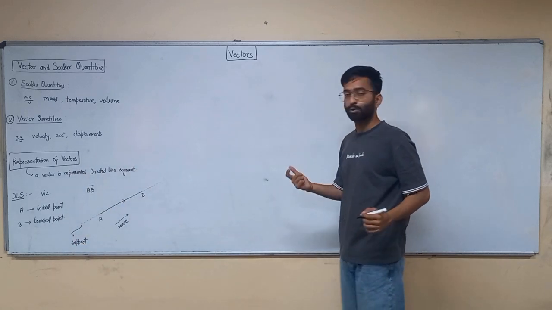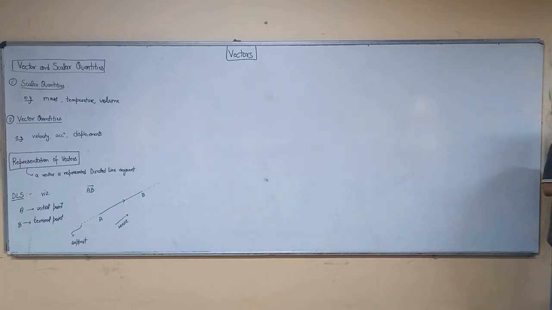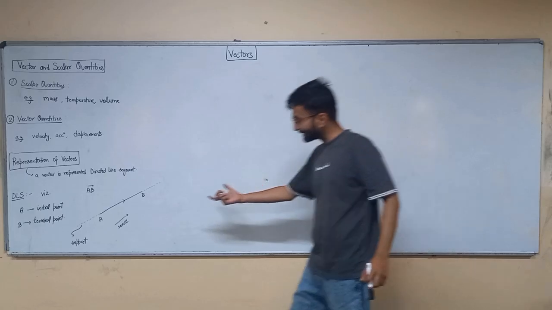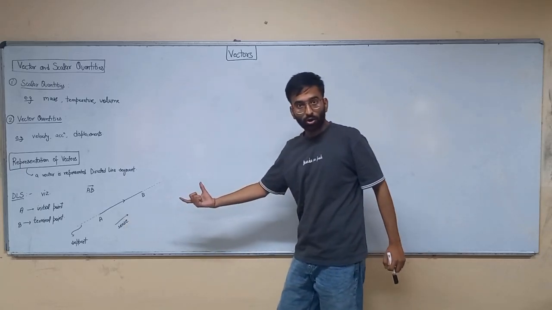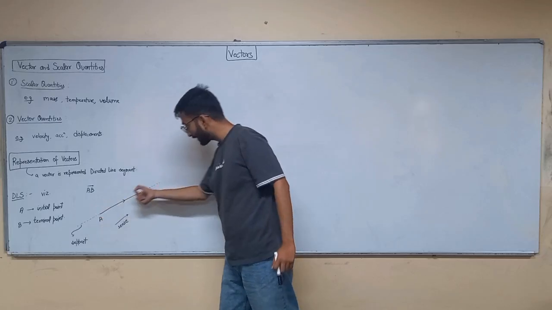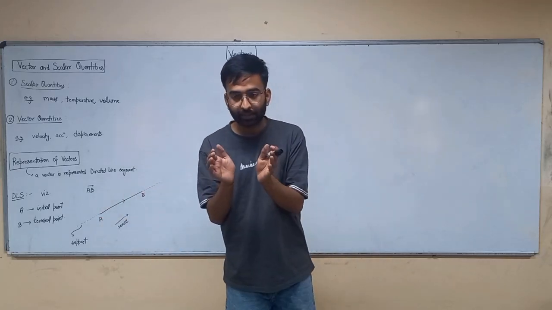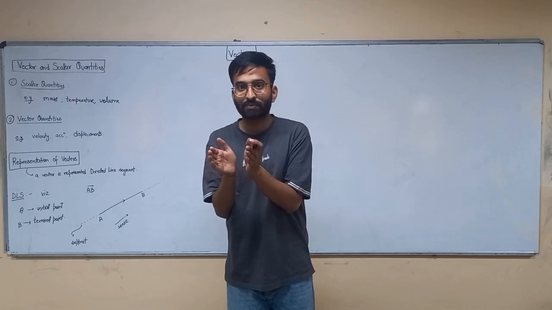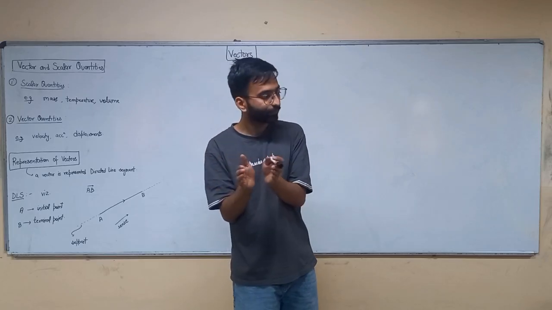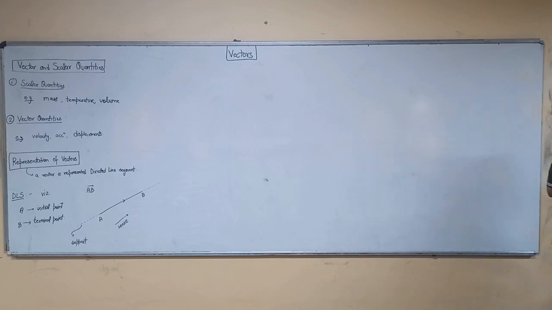Alright. This is called support, of which this line segment, or a DLS, is a part. So the infinite length of the line is called support, and the DLS is a small part of it. Alright, and we call DLS a vector area.